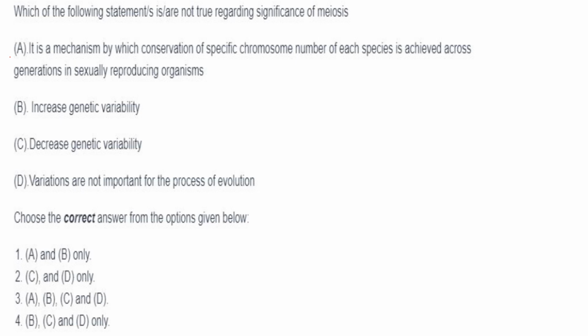They have asked not true, so this cannot be the answer. Increase genetic variability, yes. Decrease genetic variability, it is not true. Variations are not important for the process of evolution, they are important. So C and D are the only answers. Answer is option 2.